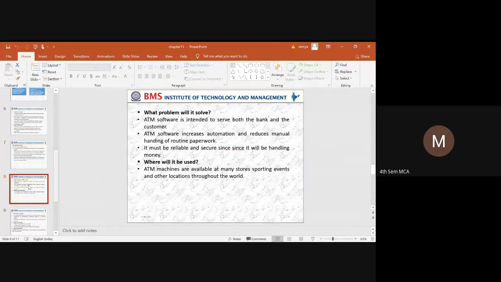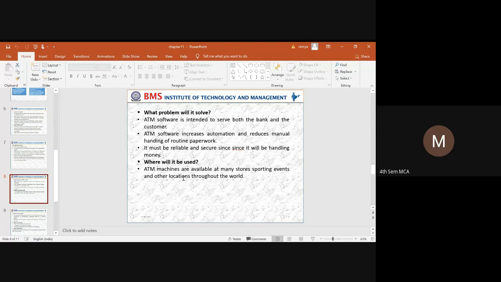What happens when a customer wants to withdraw an amount? He need not go to a bank in person within a stipulated working time. He can go and draw the cash whenever he needs. That is one of the advantages, a problem it solves. And the next thing is, ATM software increases automation and reduces manual handling of routine paper. Whatever paperwork is there can be minimized through the software.